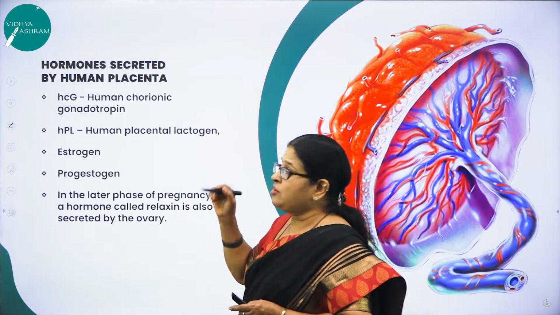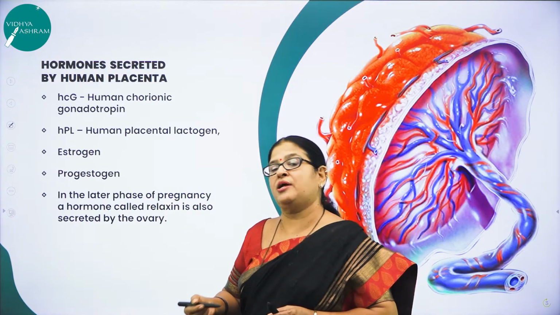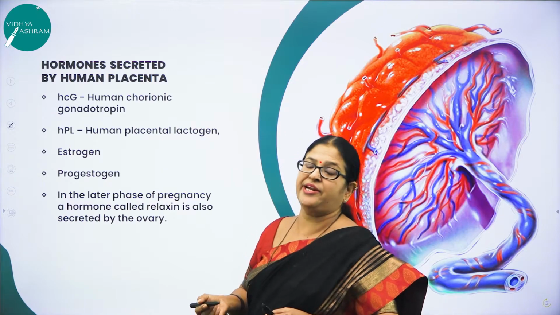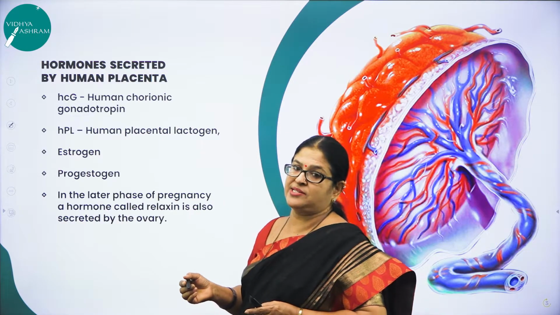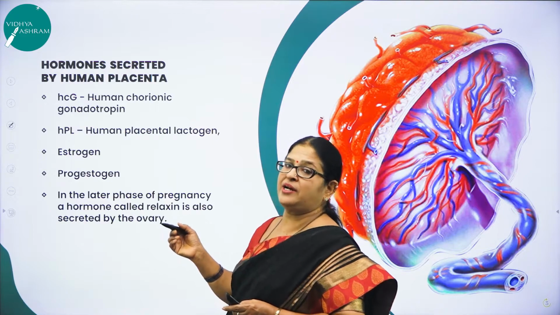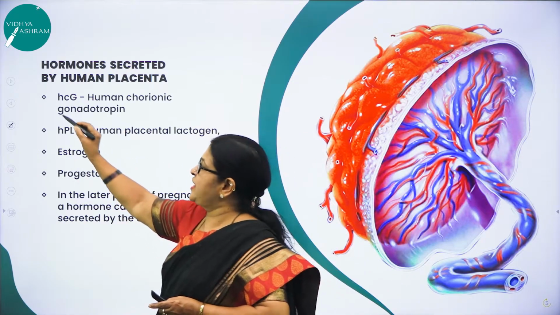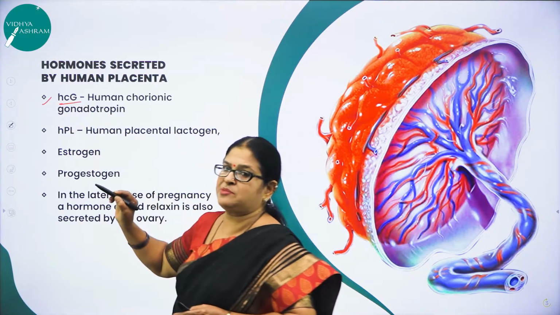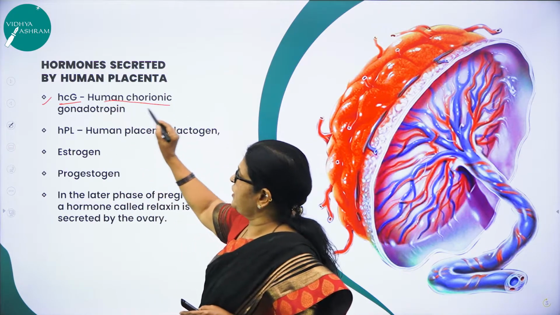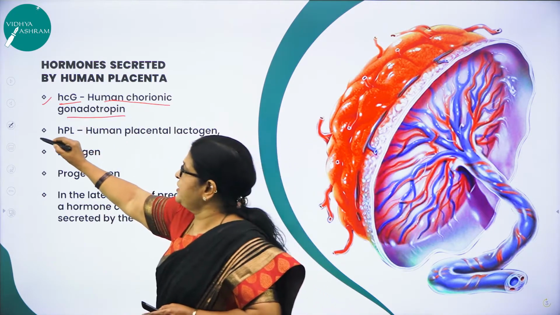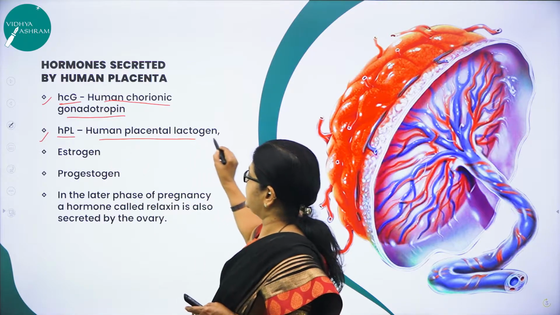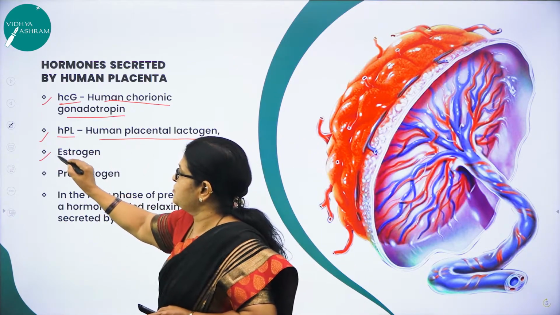So along with supplying oxygen, nutrients and removing excretory waste, placenta also acts as an endocrine gland. So name the hormones produced by placenta if they ask. One is HCG. Expand HCG, human chorionic gonadotrophin. Next one is HPL, human placental lactogen. Next one is what?